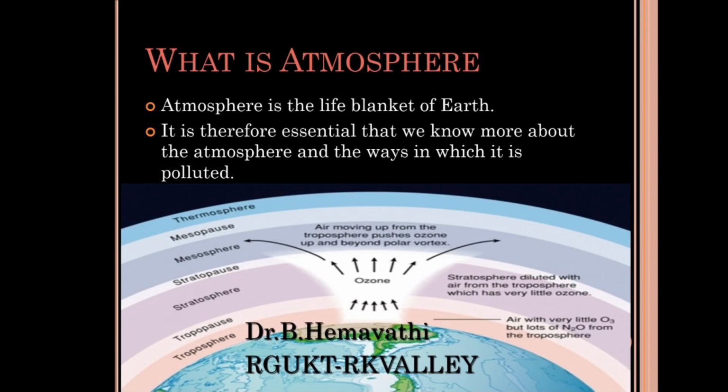Today's class is about what is atmosphere. Atmosphere is the life blanket of Earth. Here, the term life blanket shows that there is a covering on Earth. It is therefore essential that we should know more about the atmosphere, how it gets polluted, and what protection measures we have to control the pollution.